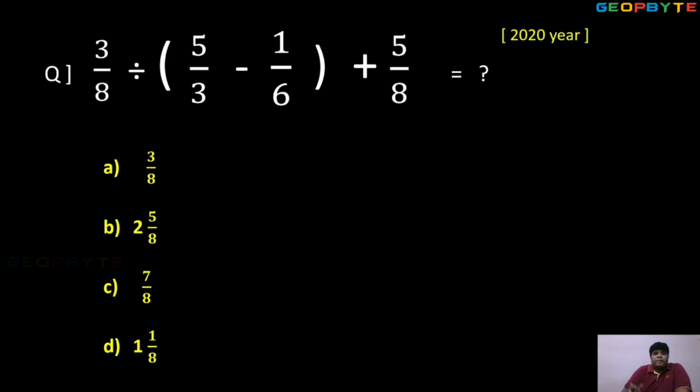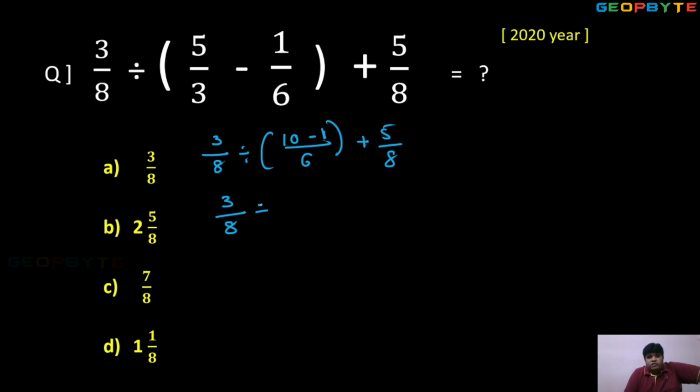Okay children, this is a 2020 question. Three by 8. First, the bracket division. LCM of 3 and 6 is 6. So 3 2s are 6, 2 5s are 10. 10 minus 1 plus 5 by 8. So 3 by 8 divisible. What is the answer? 9 by 6 plus 5 by 8.